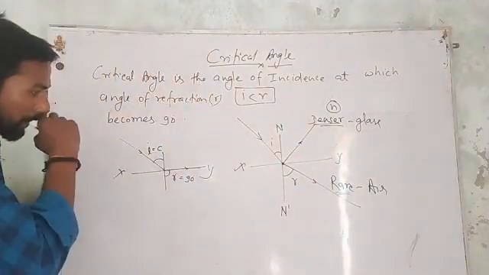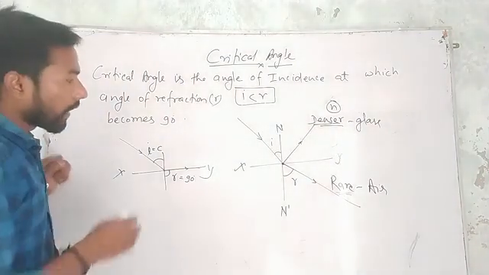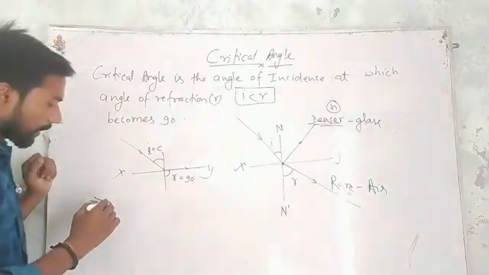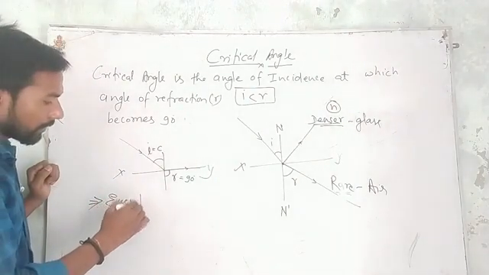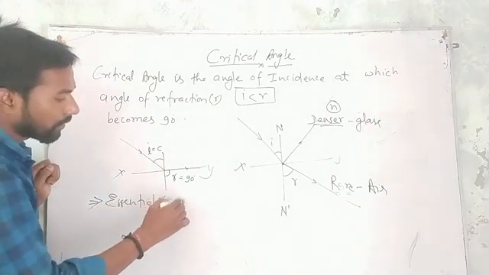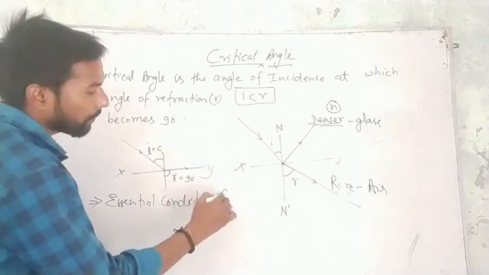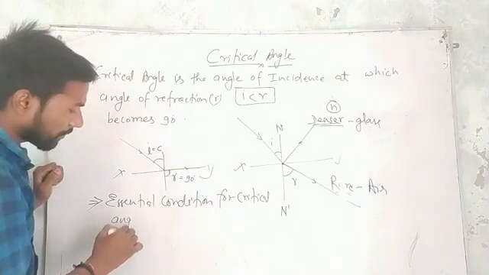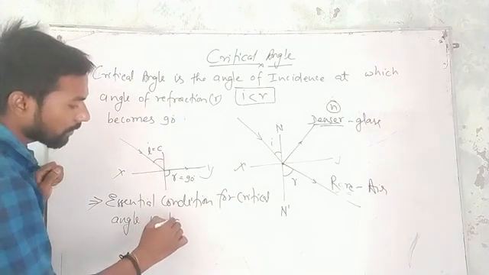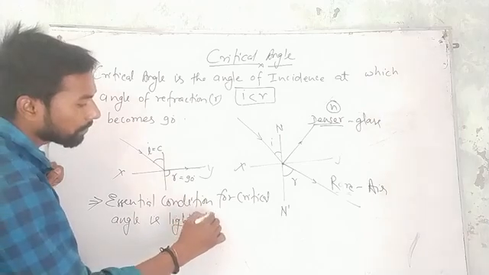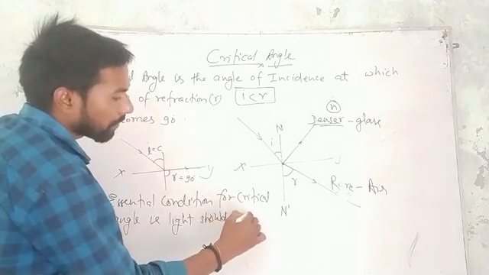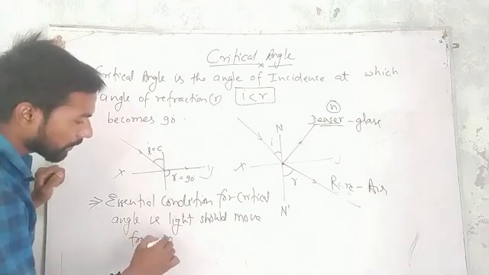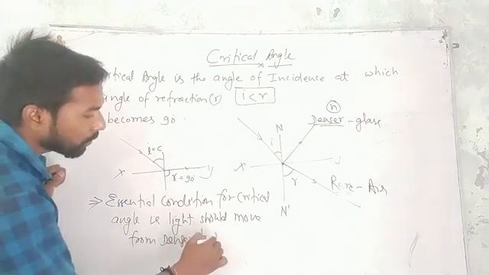So here the essential condition for critical angle is light should move from denser to rare medium.